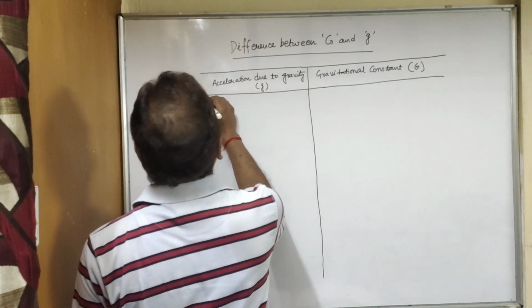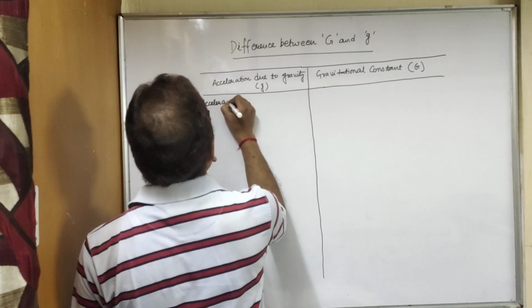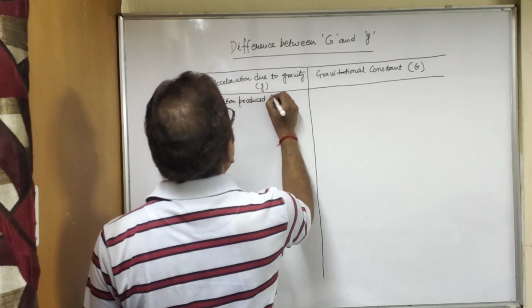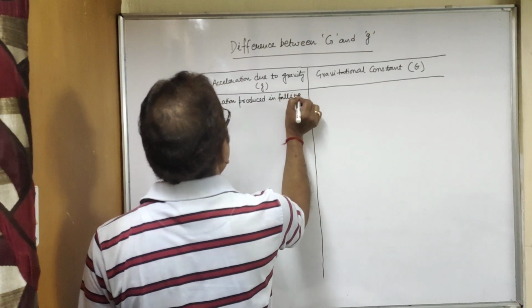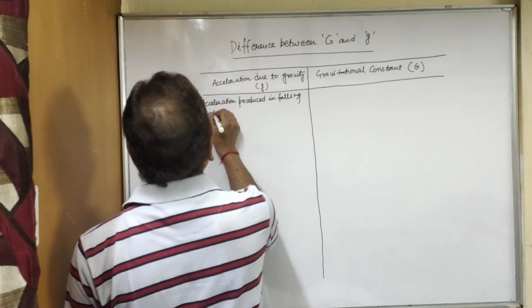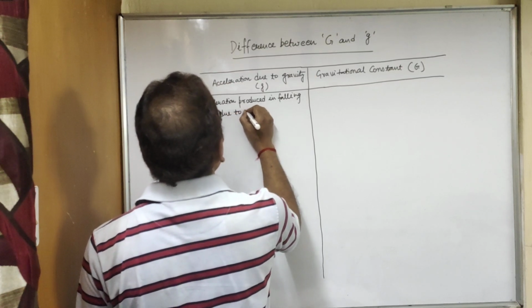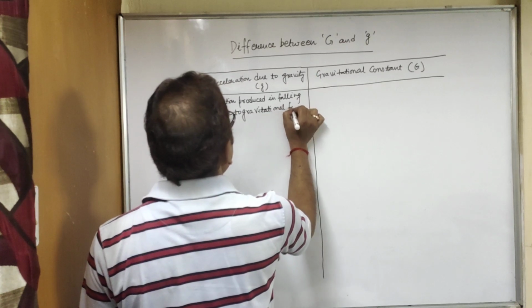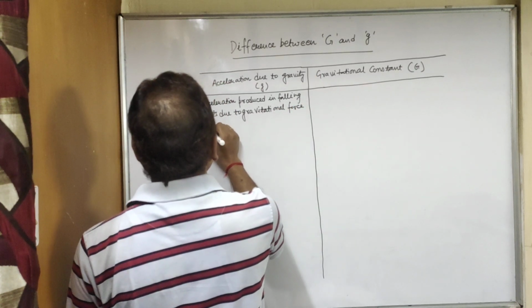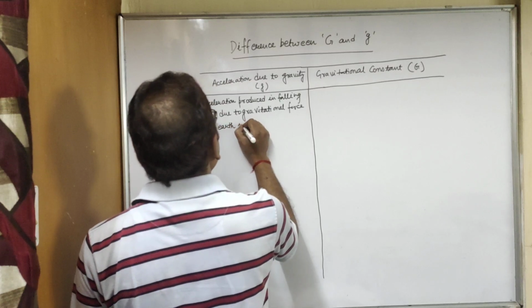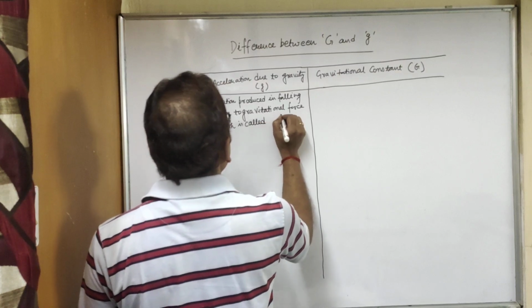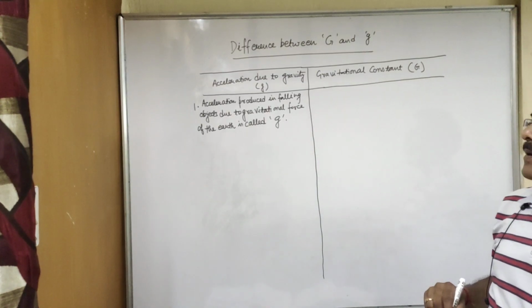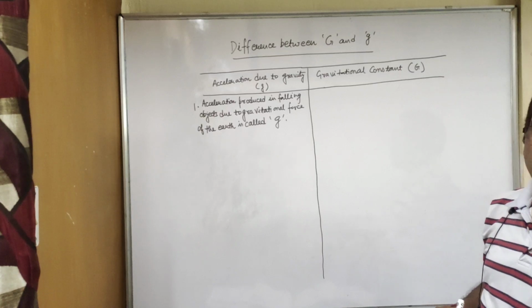So write the definition: acceleration produced in falling objects due to gravitational force of the earth is called small g.